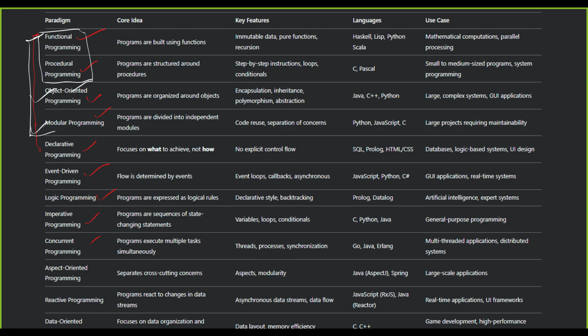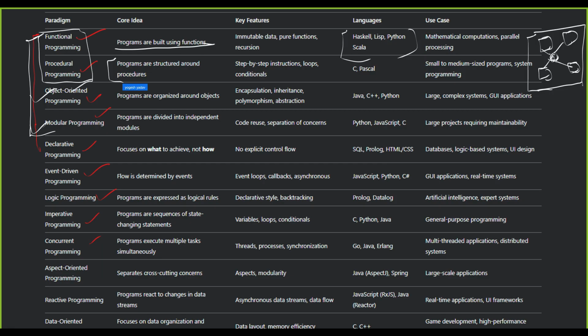So what actually is a programming paradigm? The paradigm of programming is, guys, a way to solve a problem. The problem could be bigger or smaller. Over here we can see the programs are built using functions, which means all the programs we have are made of functions. And definitely we have data also, so this data will communicate through the functions. We need to work on the data. It could be calculating tax, it could be anything. So the main feature of our program is built around functions only. That is called functional programming. Generally, these are the languages, and here we can say procedural.